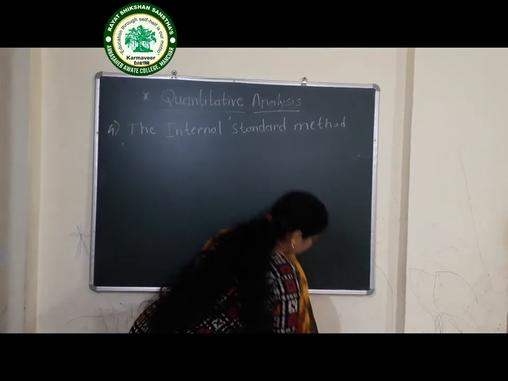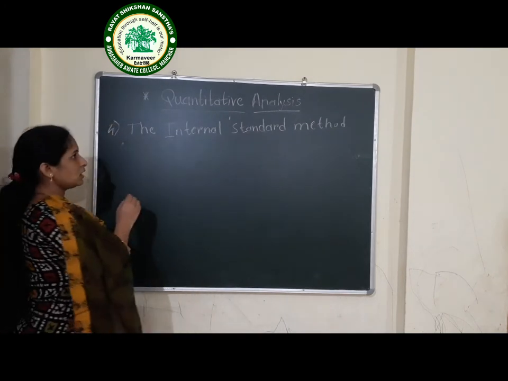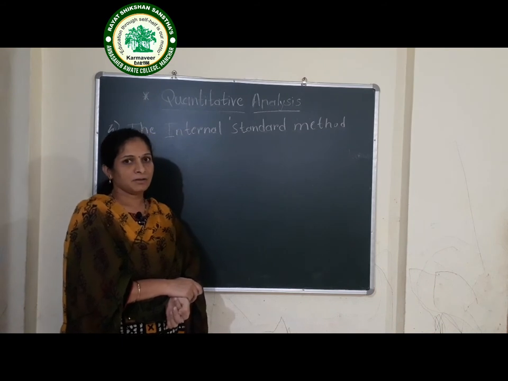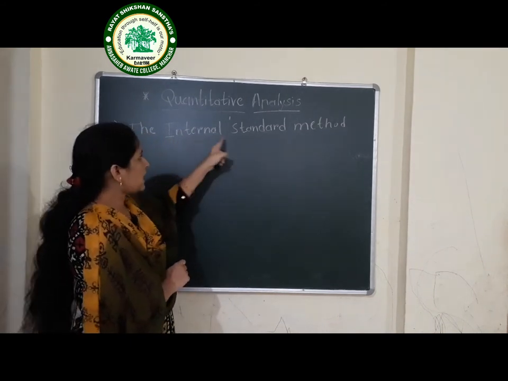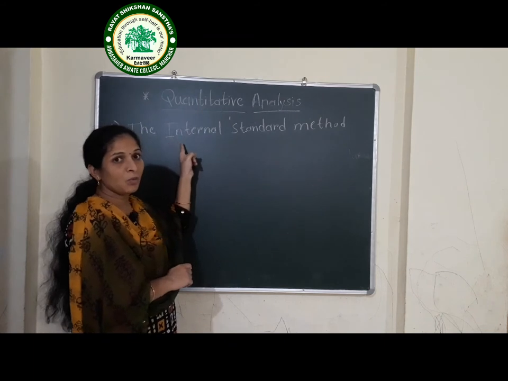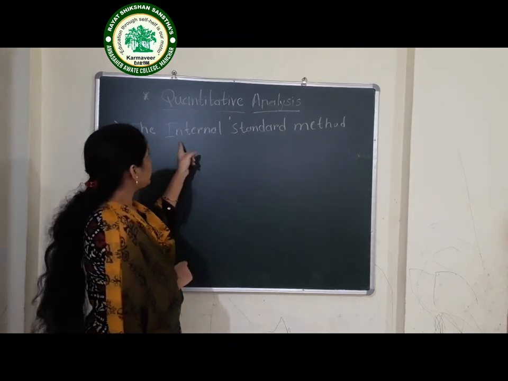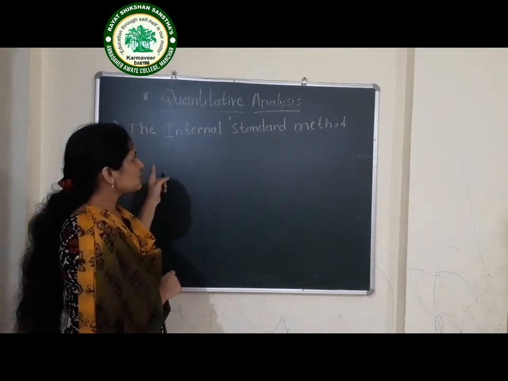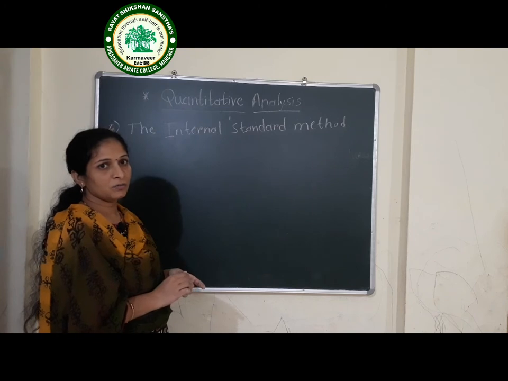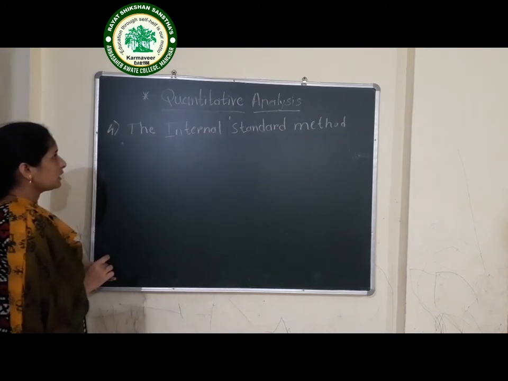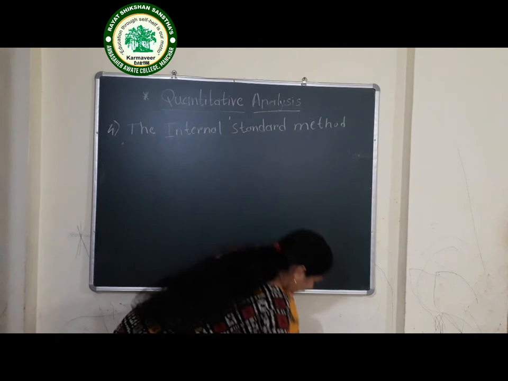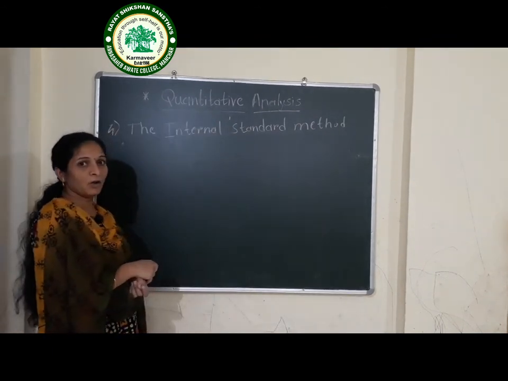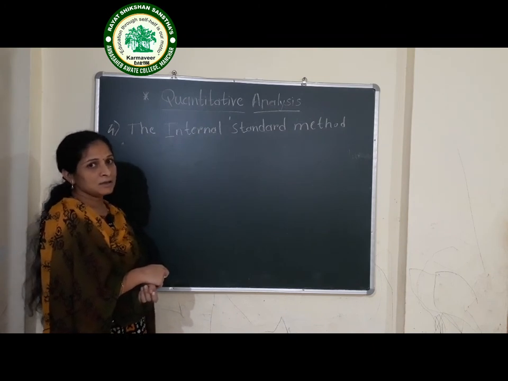In this method, carefully measured quantities of the internal standard are taken along with the standard samples. Okay, we are taking the internal standard. We are first calculating the quantity. We are carefully calculating the quantity of this internal standard. We are taking this internal standard along with the series of the standard solutions. Now these internal standards are taken along with the standard and the sample.